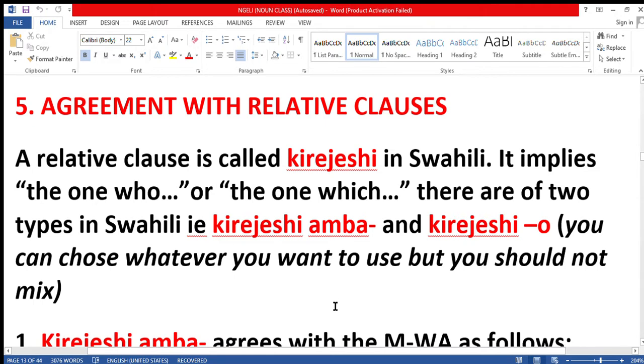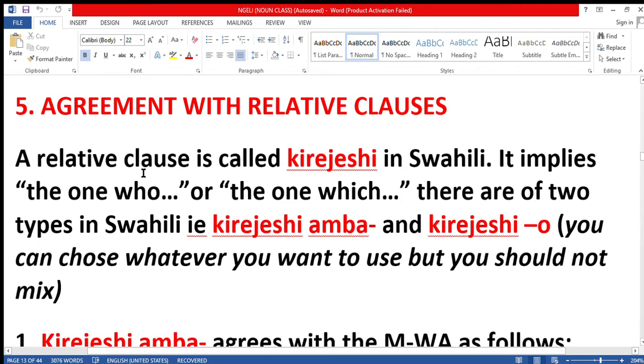Hi, welcome to the lesson, the continuation of yesterday's lesson, where we were talking about the noun class of mua, the animate things, the noun class of the nouns of animals. You see, the names of animals and all those things that are animate. So today we're going to be finalizing agreement with relative clauses.